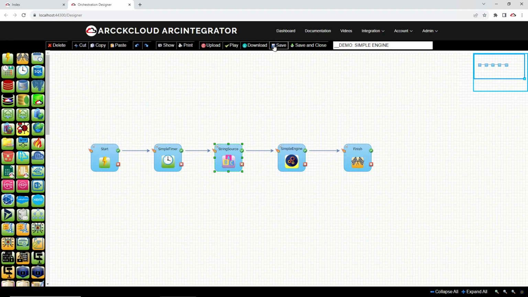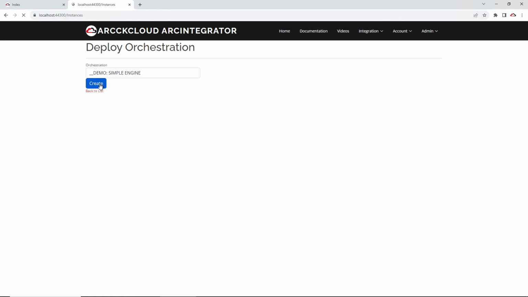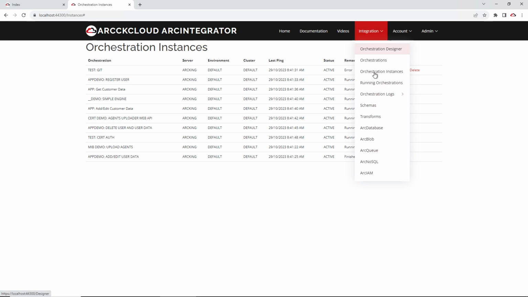I'm going to save that and then deploy it. The demo simple engine orchestration has been deployed, and it's been running now. So let's have a look at the logs.